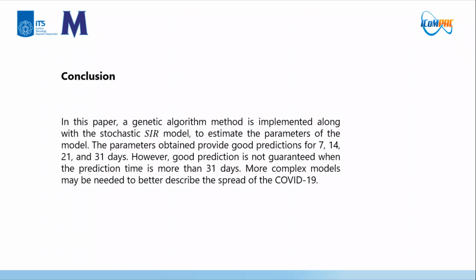In this paper, a genetic algorithm method is implemented along with the stochastic SIR model to estimate the parameters of the model. The parameters obtained provide good prediction for 7, 14, 21, and 30 days. However, good predictions is not guaranteed when the prediction time is more than 31 days. More complex models may be needed to better describe the spread of the COVID-19.